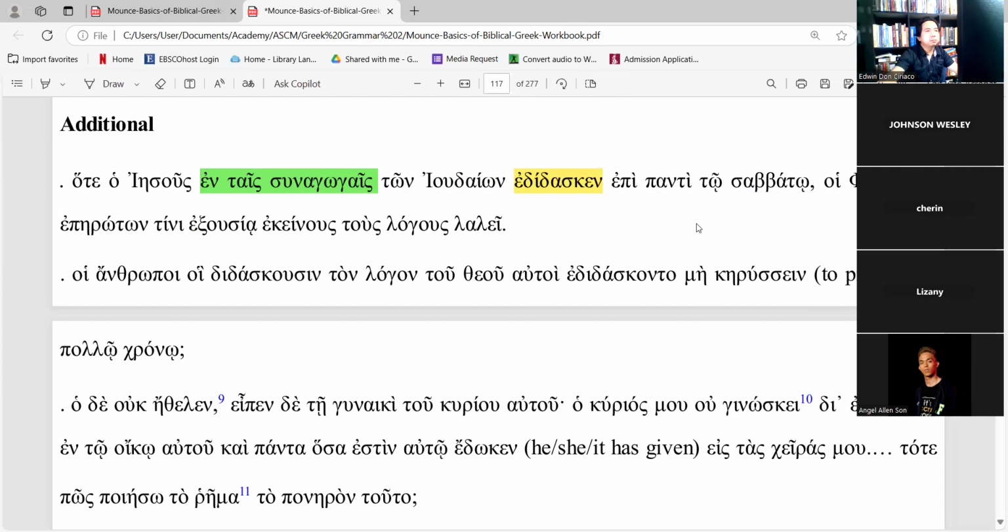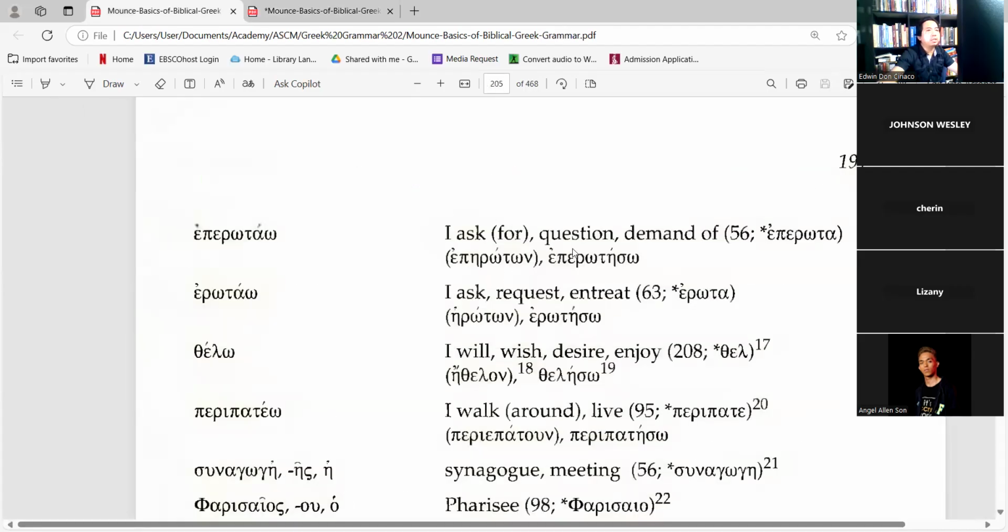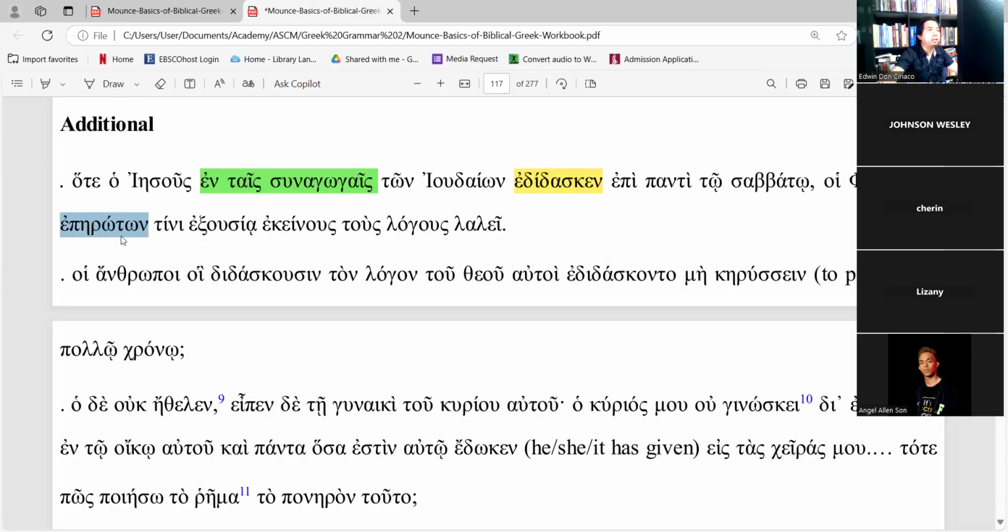Sabbato, on Sabbath, the Pharisees were asking, this is from erotao, asking.